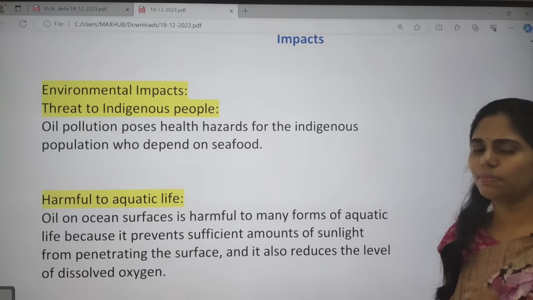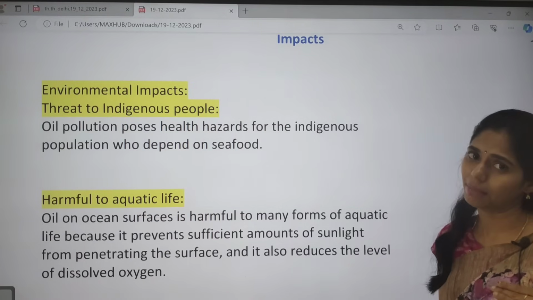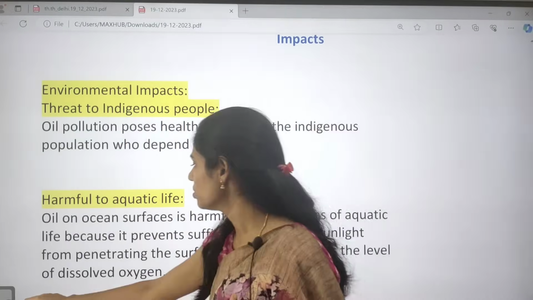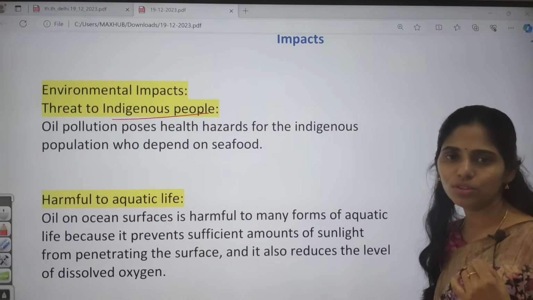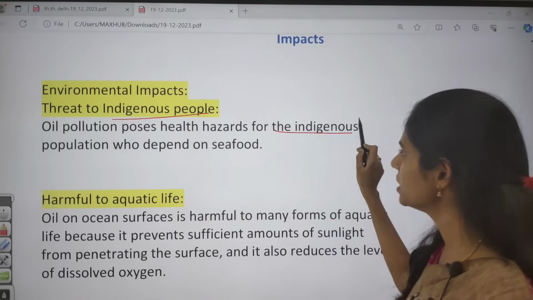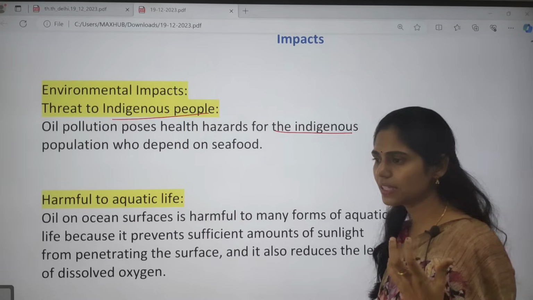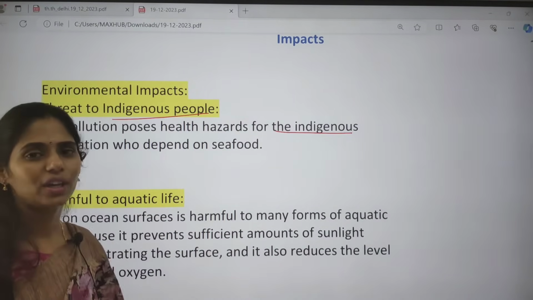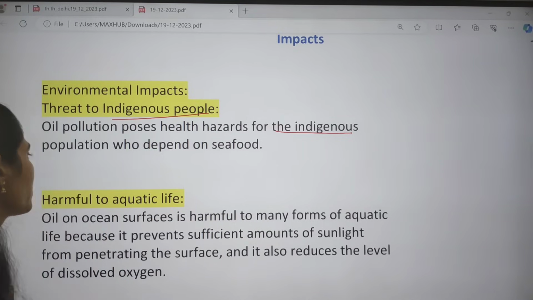So what will be the impact? Impact can be divided into economic impacts, impact on health, impact on tourism, and impact on environment. So first let us see the environmental impacts. Because of this oil spill, there will be a threat to indigenous people. Oil pollution causes health hazards to the indigenous population because they depend on seafood. Whenever an oil spill happens, the fishes consume some of this crude oil, right? So it will not be good for the health of the people who consume those fishes. And next, it is even harmful to aquatic life.